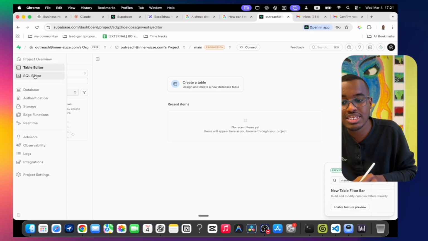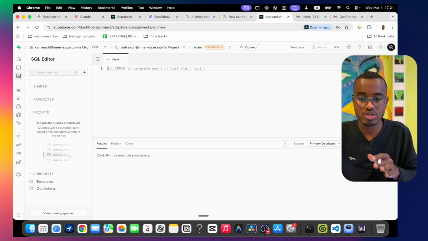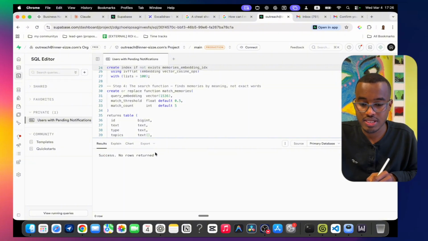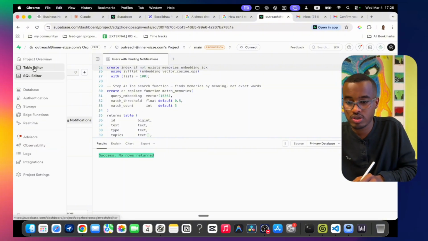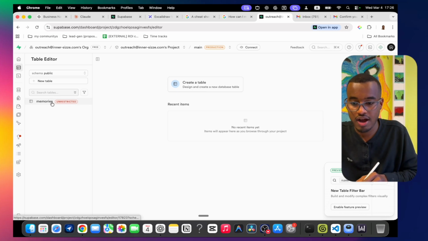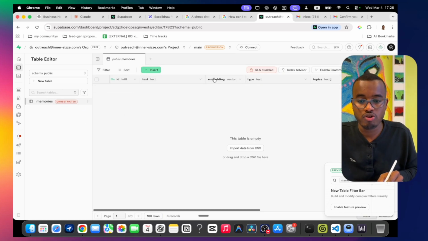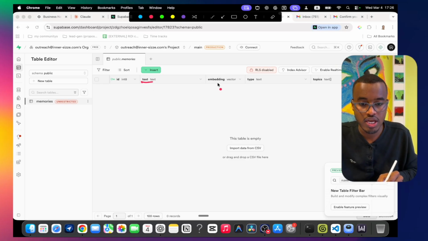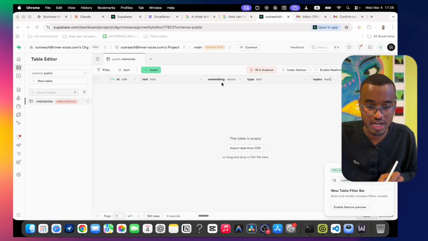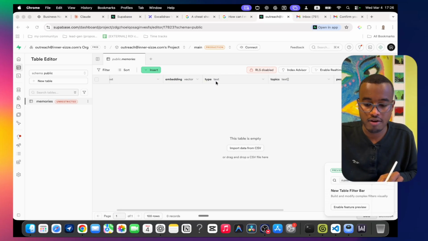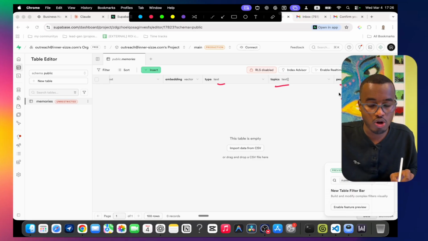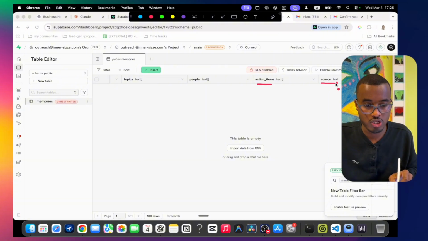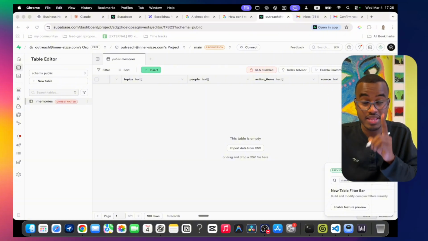So right now we're going to create first of all our schema. We're going to use SQL. Okay, we're just going to put here the code I provided in the description. After we run this code, it should say success, no rows returned. Then we can go to our table itself, and then here we have the memory itself. This memory really generated multiple columns. If you see, we have a text, we have an embedding, meaning the numbers that we're going to generate the meaning. We have type, topic, and people, and then we have action items, and also the source itself. Okay, that's the first thing.